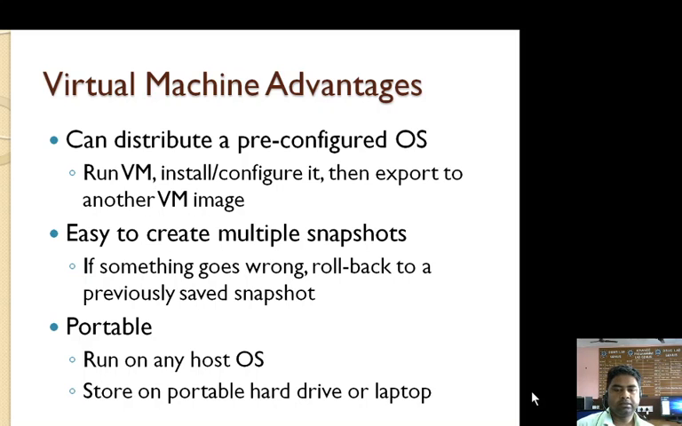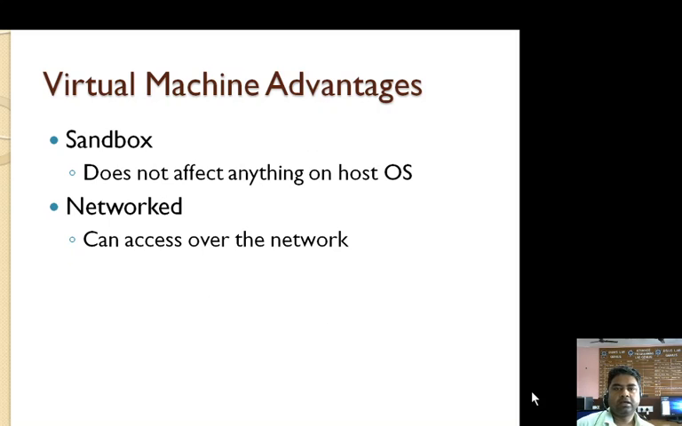The third one is portable, meaning it can run on any host operating system and be stored on a portable hard drive, laptop, or pen drive. The fourth one is sandbox, meaning it does not affect anything on the host operating system. If we are installing Linux on Windows, then Linux cannot affect anything on the Windows operating system. And the last one is network, meaning the guest operating system can be accessed through the network, either LAN or WAN. So these are some advantages of a virtual machine.